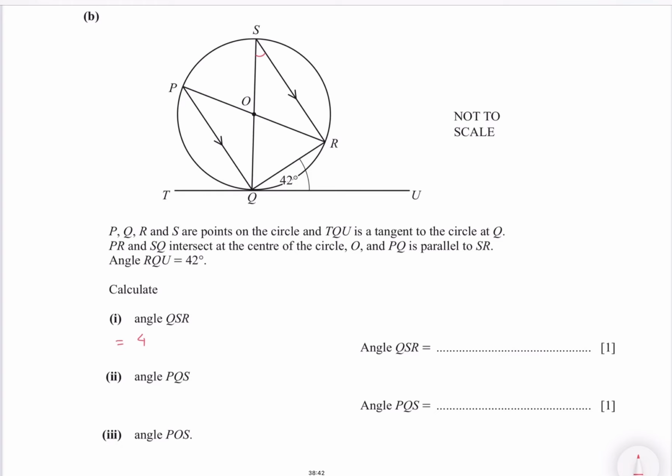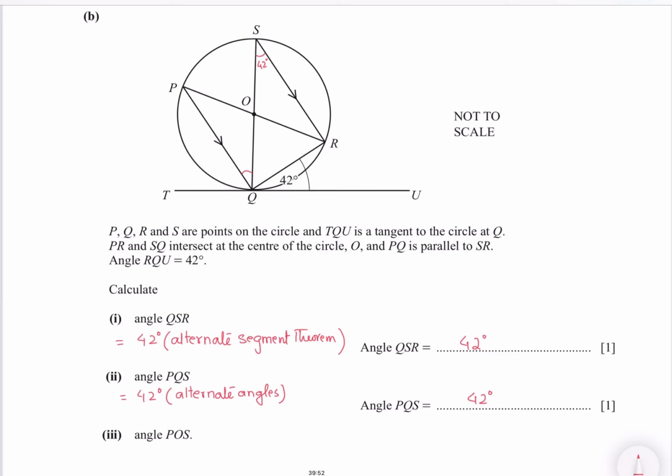Angle PQS. So if S is 42, so PQS is also 42 because SR and PQ are parallel lines. So in parallel lines, these are alternate angles.